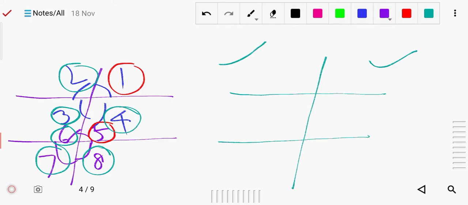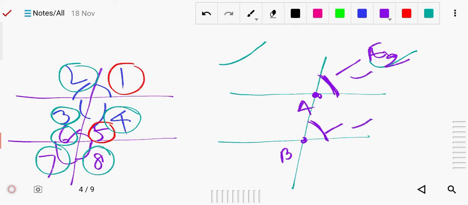Suppose at this point A and this point B, at point B we have taken this angle. Which type of angle is it? Exterior angle, outside of the line. So we have to take this angle, the inside one. The pair of these two are called corresponding, meaning they should be on one side.